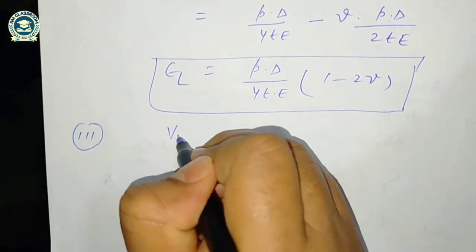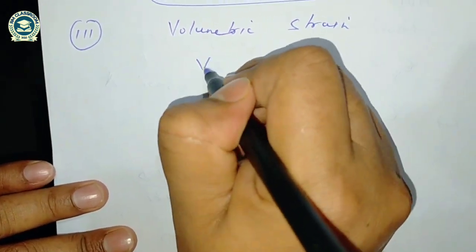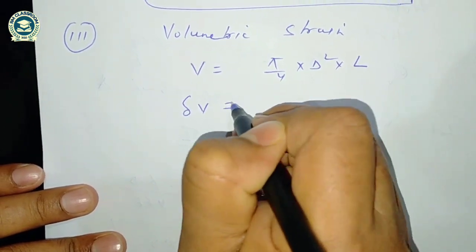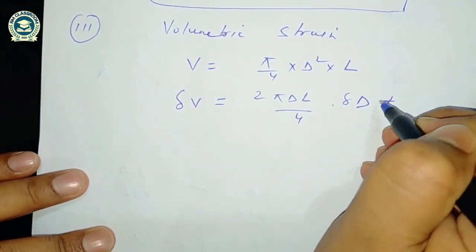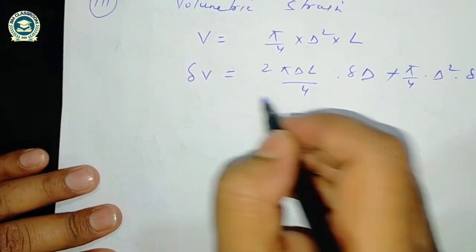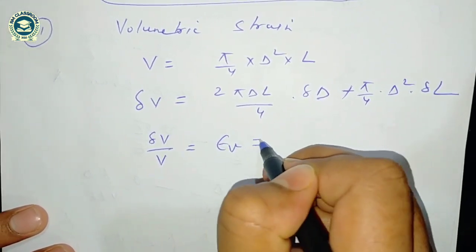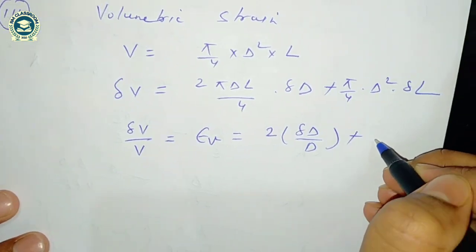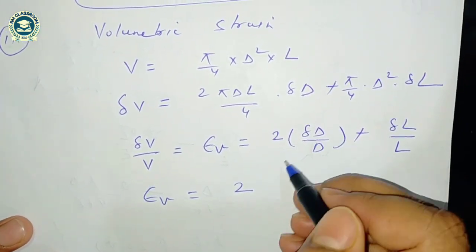Third expression is volumetric strain. So we know volume of a cylinder is pi by 4 into d square into L. Change in volume is 2 times pi dl by 4 into delta d plus pi by 4 into d square into delta L. So if I divide both sides by volume, delta V by V is equal to epsilon V is equal to 2 times delta D by D plus delta L by L. So the volumetric strain is delta D by D, change in diameter.